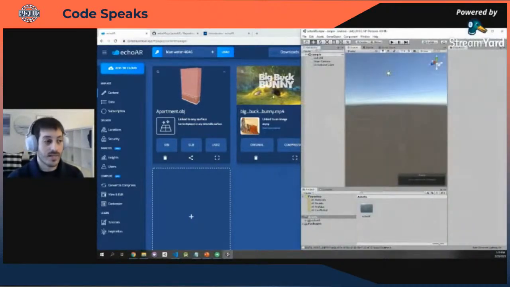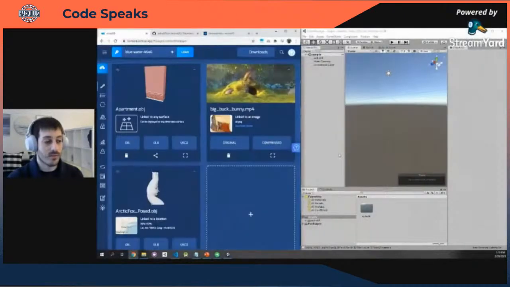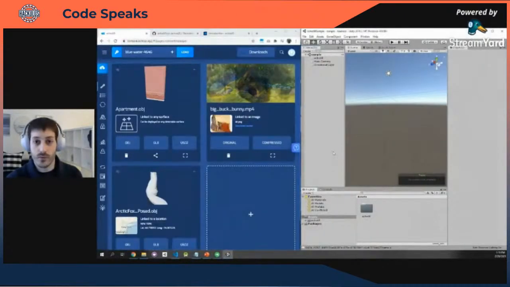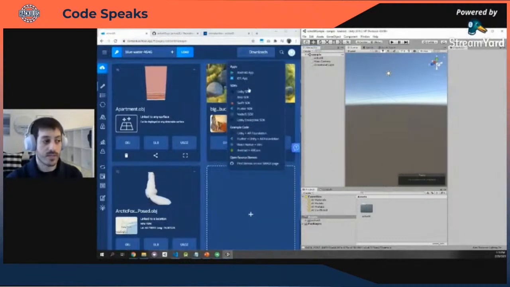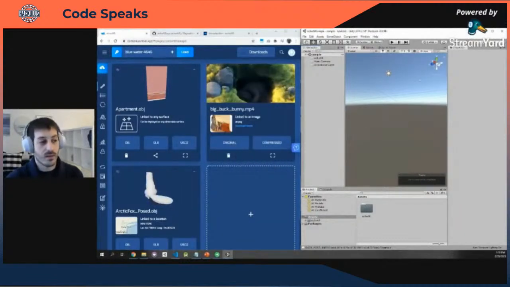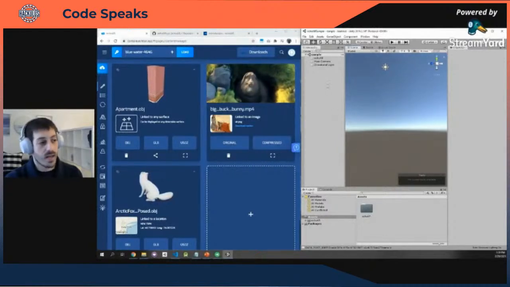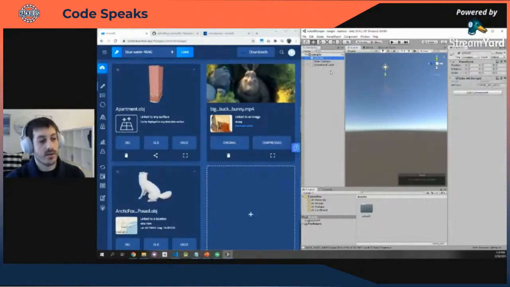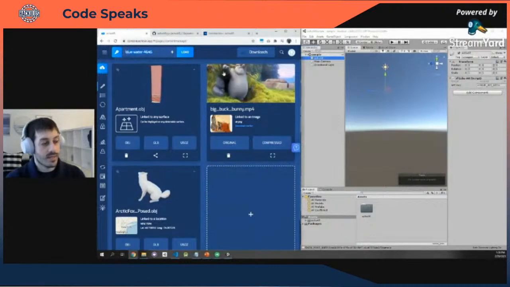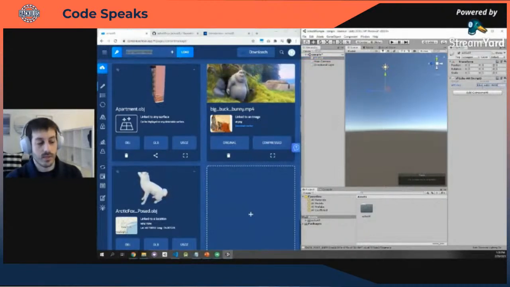So this is Unity. It's a game engine that a lot of developers love to use. It's free to use, and you can download that. And after that, download our SDK and integrate that in. What you're seeing right now is the Unity default view. We have an empty scene right here. It just has the echoAR SDK. I'm going to click this game object right here, and I'm going to plug in my API key to the game engine. So all I did is just plug in the API key.